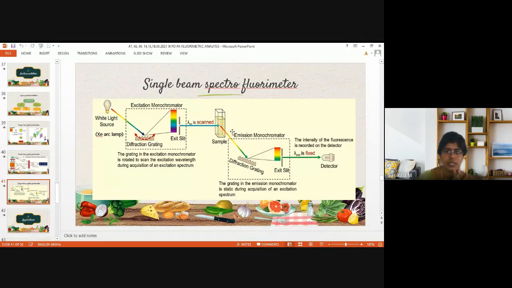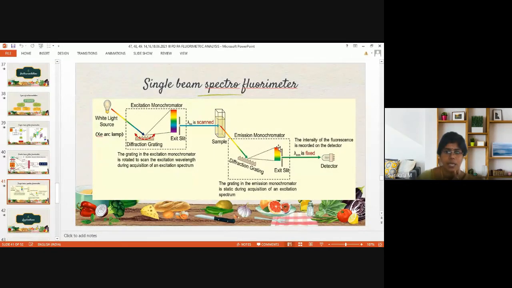Just recall the theory we have discussed under the Jablonski diagram. For that we require the maximum lambda excitation wavelength, which is derived by the diffraction grating process. The grating in the excitation monochromator is rotated to scan the excitation wavelength during the acquisition of an excitation spectrum, and this alone we can get as the spectrum in spectrofluorimeter.